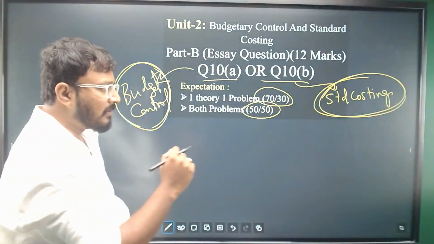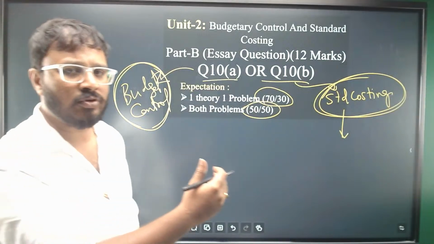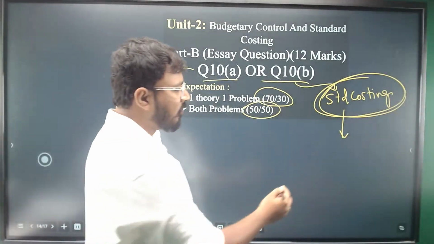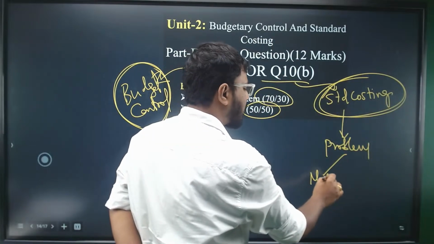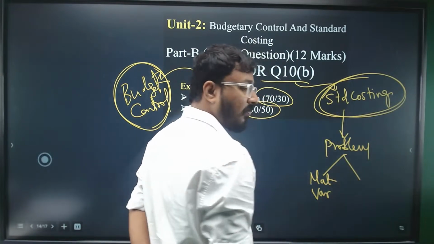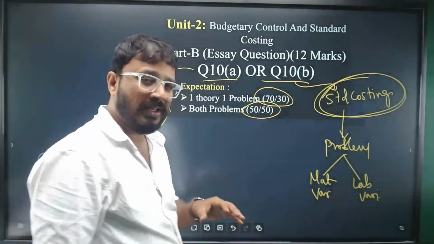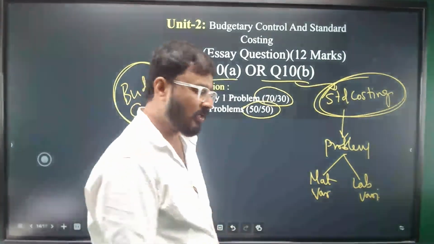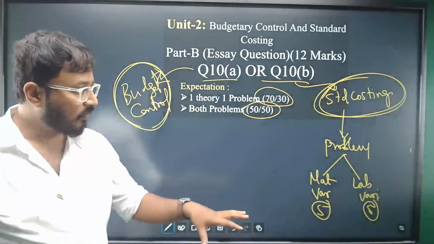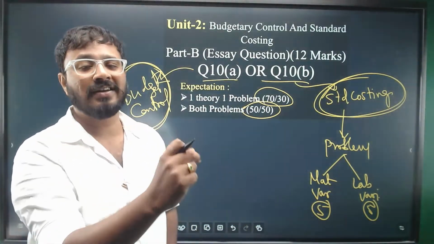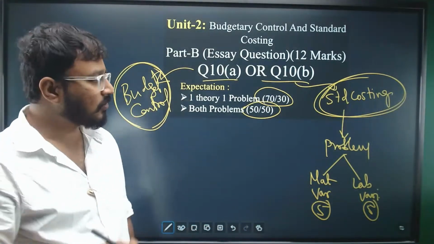Now in standard costing, if at all a theory question is coming, you will be able to answer it, right? If a problem is coming, it will be either based on material variances or based on labor variances. So these two are the key areas. If you're good with the formulas, here some 5 formulas are there, here some 5 formulas are there. If you're good with these formulas, you can get marks easily. You don't even feel that it is a 12 marker question, right? That easy it will be.